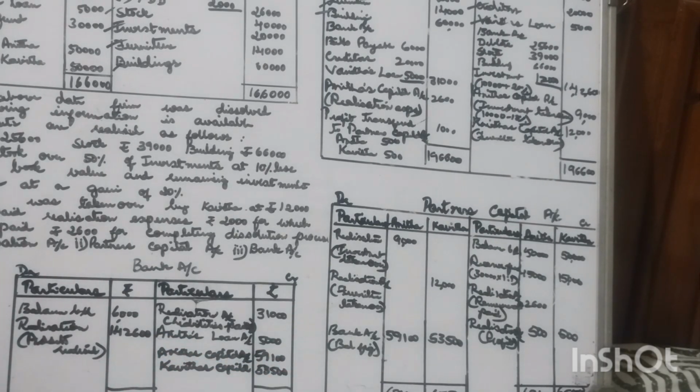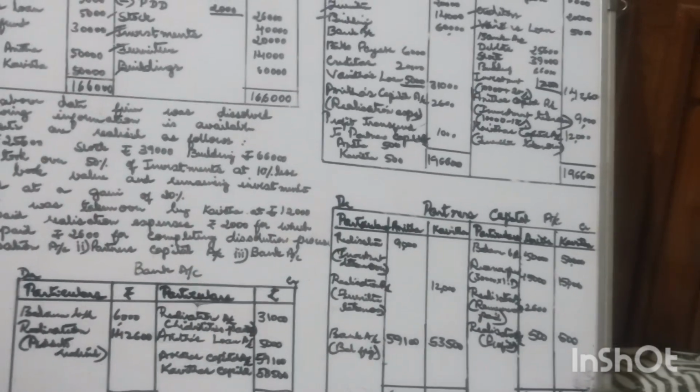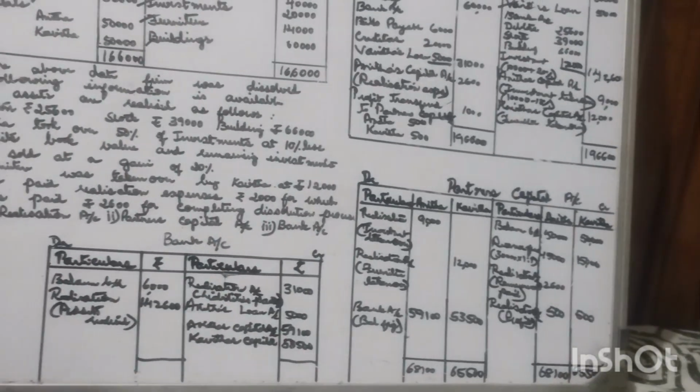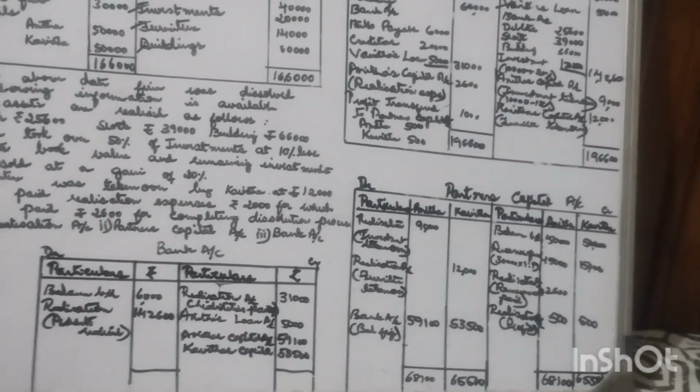So the total must be equal. Both debit total and credit total have to be equal.